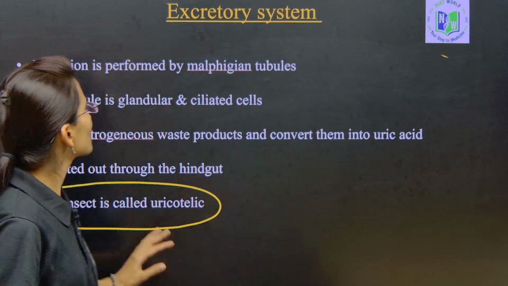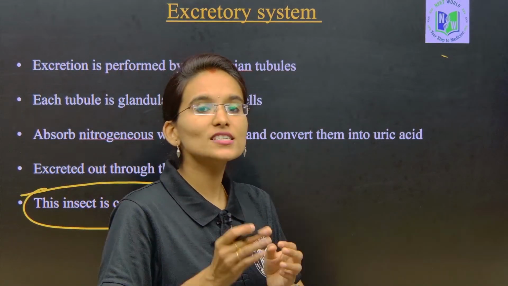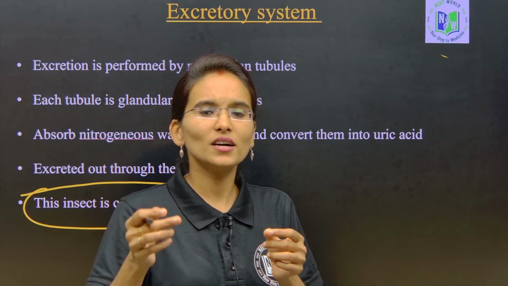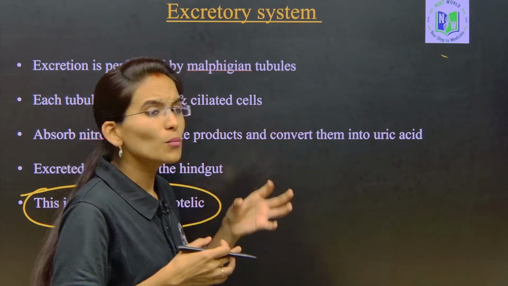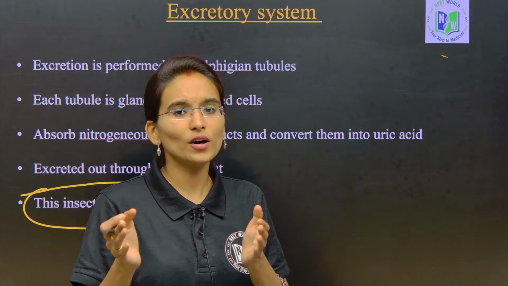Excretion is performed mainly by the Malpighian tubules. Usually the Malpighian tubules are 100 to 150 in number, and sometimes they are more in number also, my dear students.